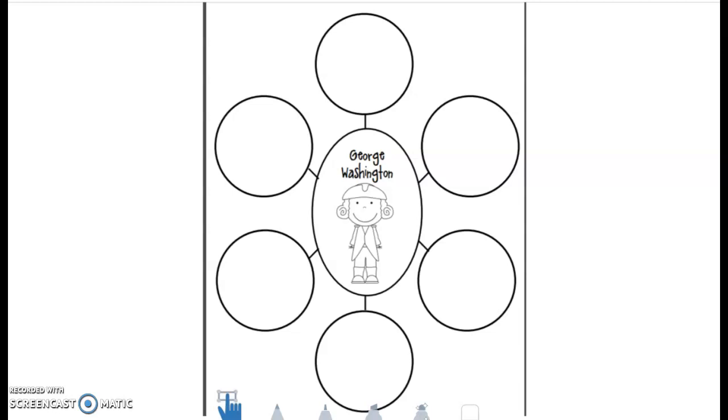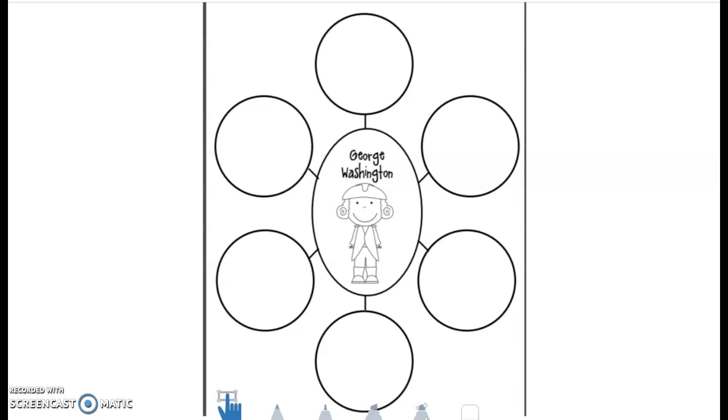Hey boys and girls, so today you're going to watch me do what we call a bubble map. I'm going to write down facts that I learned about George Washington into my bubbles. This will help my brain be able to think and be ready to write true informational sentences about George Washington. So we want to give our brain some time to think before we just start writing. We call this pre-writing. That means before we write, we get our thoughts down on paper.